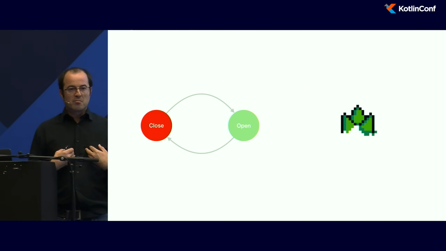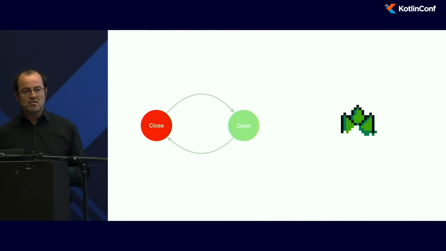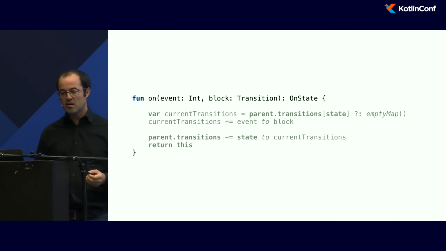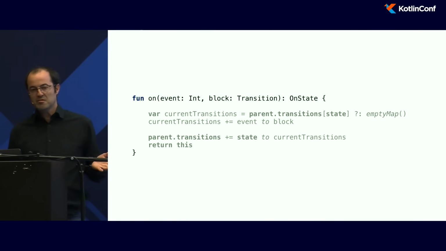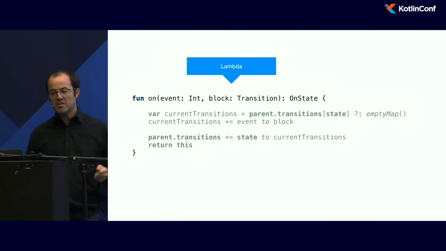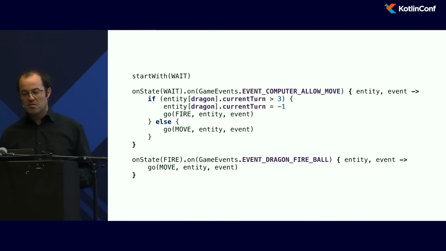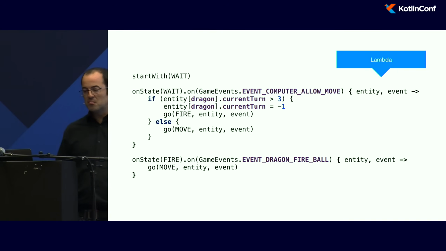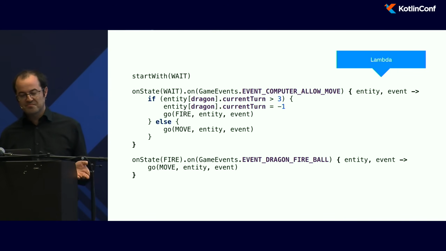This is something that for me is missing from libgdx: how to easily define state machines. So I wrote my own DSL to do this. And by doing this, I discovered something nice with Kotlin. When the last parameter of a method is a lambda, you don't need to use braces. So here, transition is a lambda. Again, the last parameter is a lambda, I don't use braces, and so it's very easy to read.